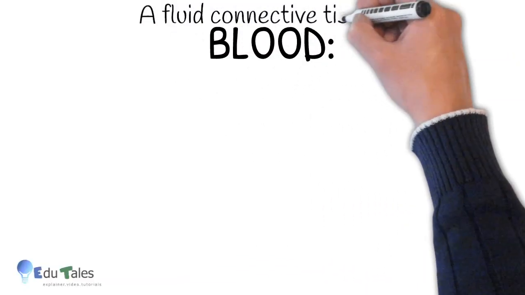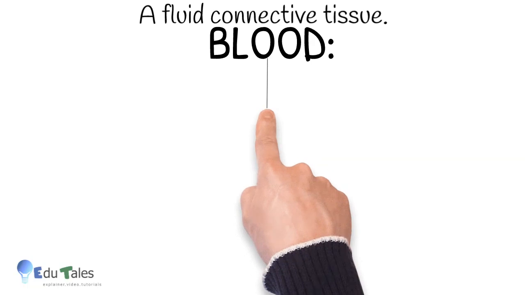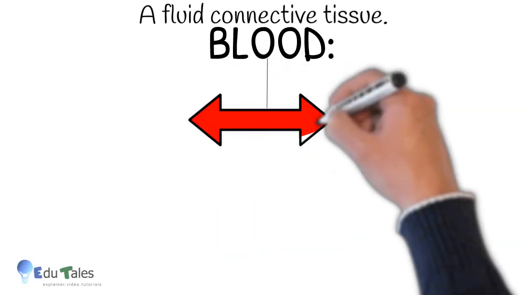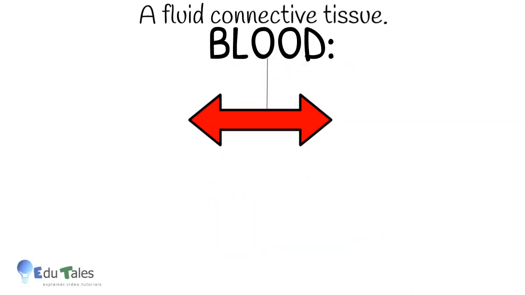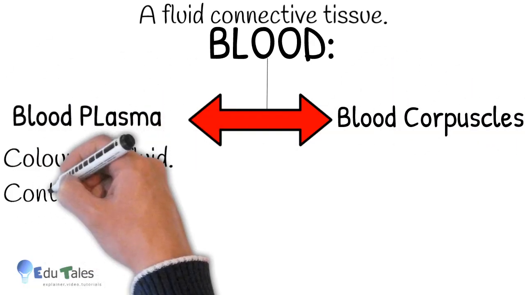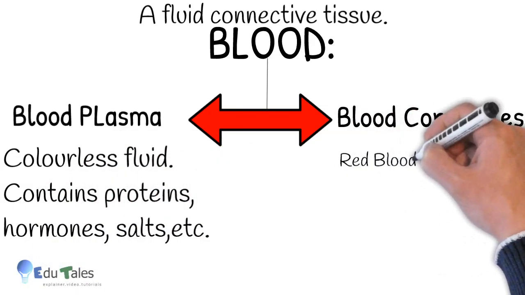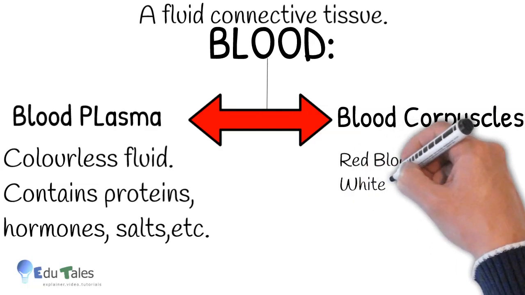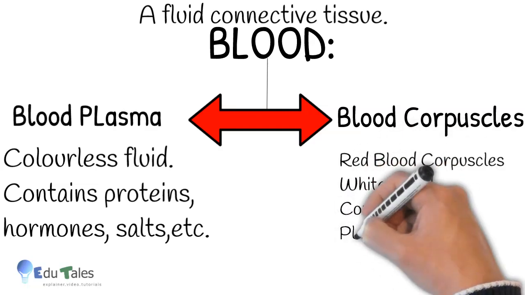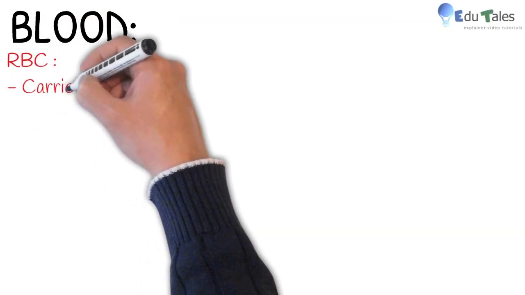First of all, blood. It is a fluid connective tissue. The main components of blood are, as you have already studied in standard 9th, blood plasma and blood corpuscles. Blood plasma is a colorless fluid which contains proteins, hormones, salts, etc. Blood corpuscles are divided into three: red blood corpuscles, white blood corpuscles, and platelets.